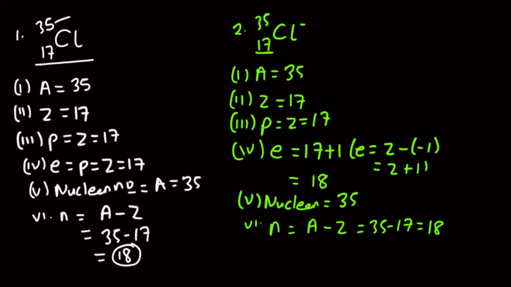Now, let's solve one more example. So we have sodium positive. So we are looking at the mass number.